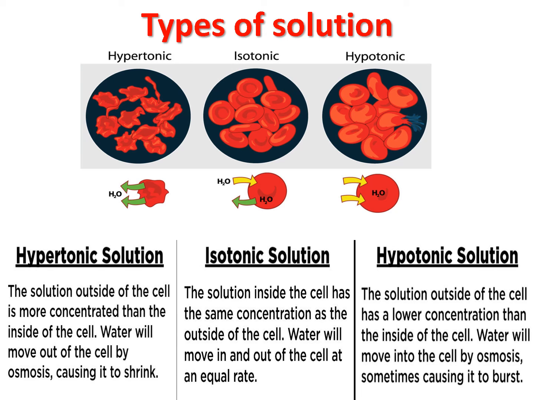Then in the case of isotonic solution, the solution inside the cell and outside the cell will be the same. The concentration will be the same. So water will move in and out, both will happen. There will be a balance. That is said to be isotonic solution.